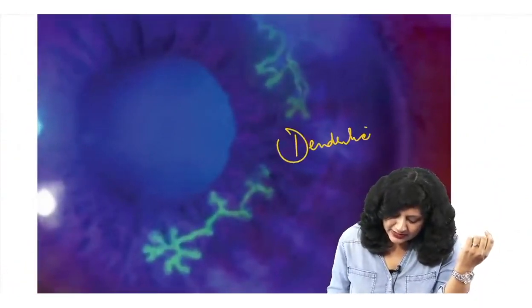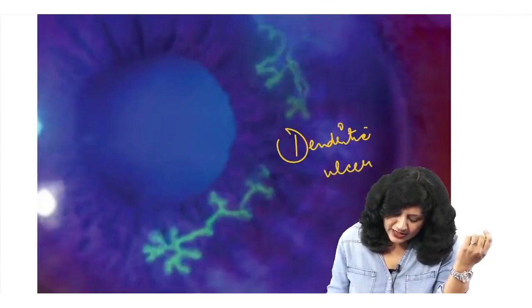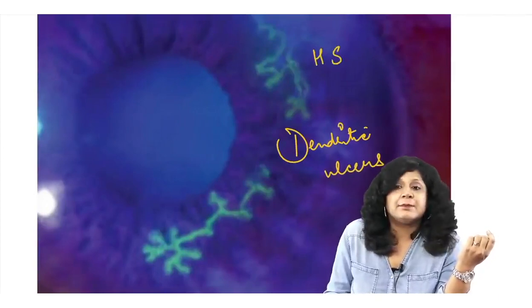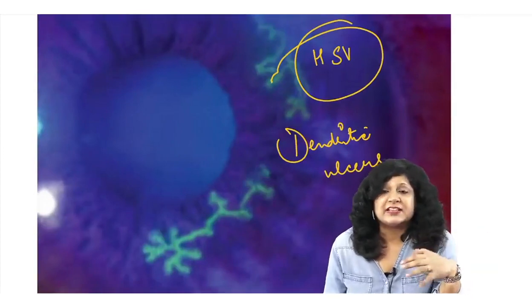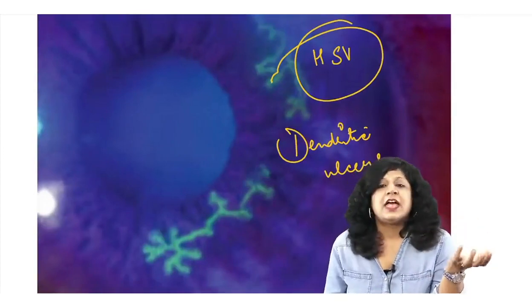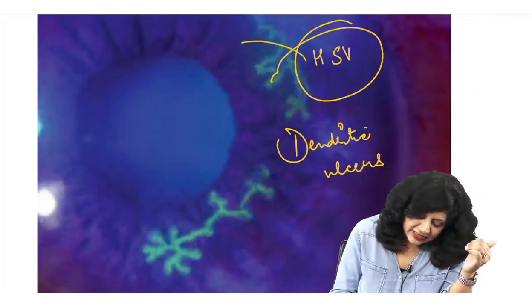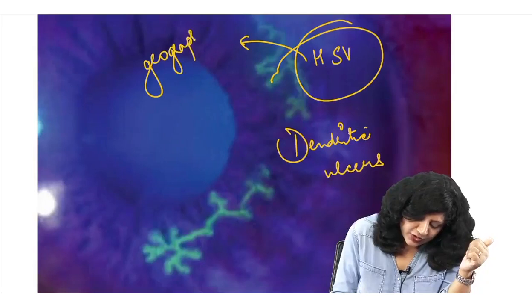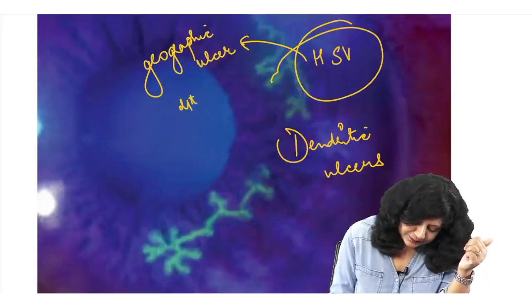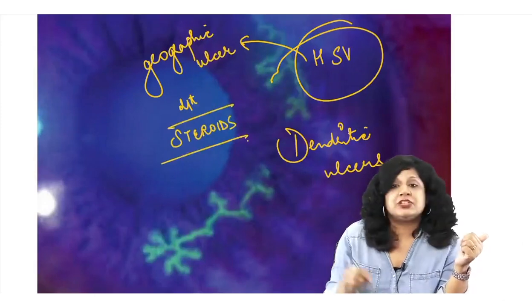As you have seen in the other cases also, dendritic ulcers are very characteristic in the herpes simplex virus. So I will not get the exudates in the fundus, rather I will get the dendritic ulcer, and if I give the steroids, it can even change to the geographical ulcer. Geographic ulcer can occur due to the steroids.